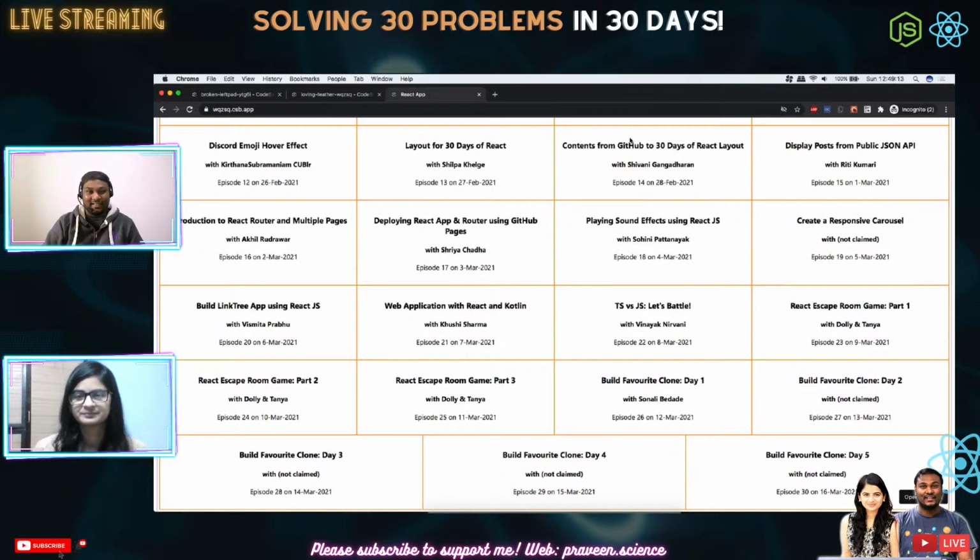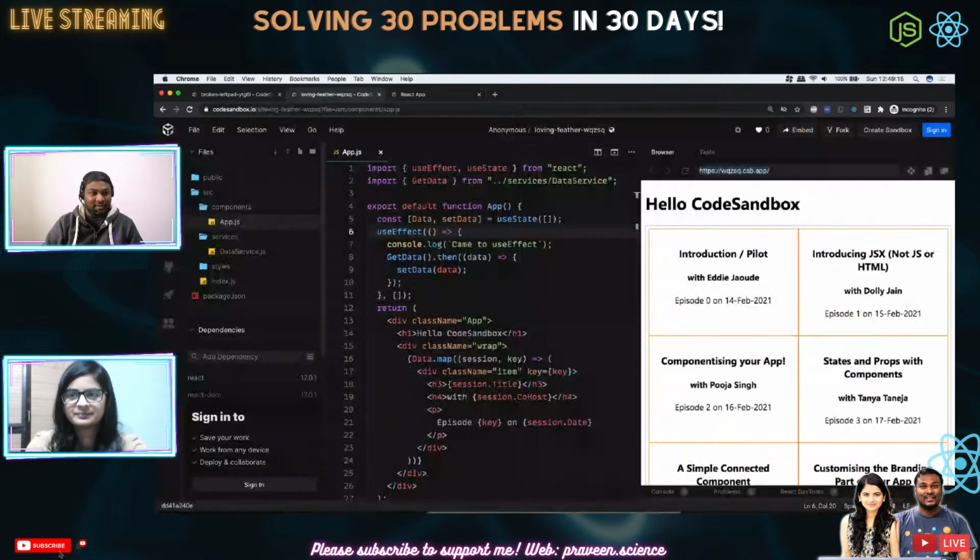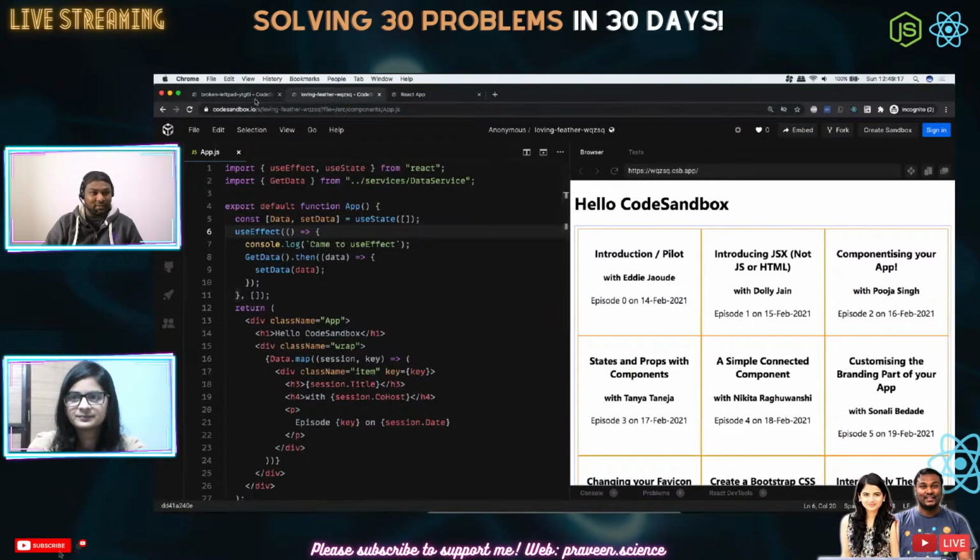Anything? Let me put the code here. So this is the code, the loving feather code, and we can close this one. So that's the output, and that's the code here. Great. Loved it. That was a quick and easy one. Yeah, it was fun.